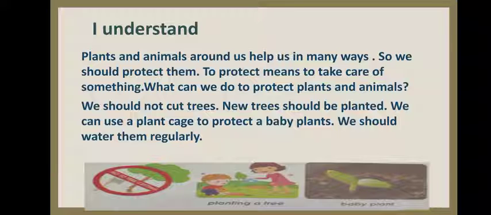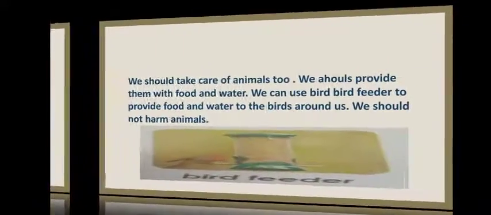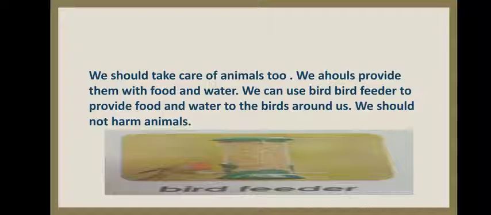New trees should be planted. We can use a plant cage. When you plant a small tree or a plant, you should use a plant cage so that no one can harm that baby plant. We should water them regularly. We should take care of animals too. We should provide them with food and water.